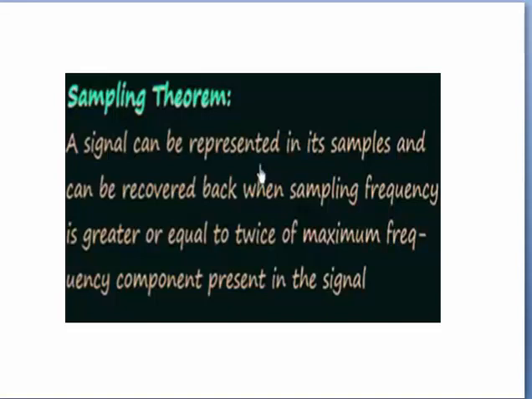First of all, I have explained these points in great detail in the previous lecture on sampling, and right now we are simply revising them. First is the sampling theorem. The sampling theorem states that a signal can be represented by its samples and can be recovered back when the sampling frequency is greater than or equal to twice the maximum frequency component present in the signal. So the condition for the sampling theorem is omega s greater than or equal to 2 omega m. This is a very important condition.